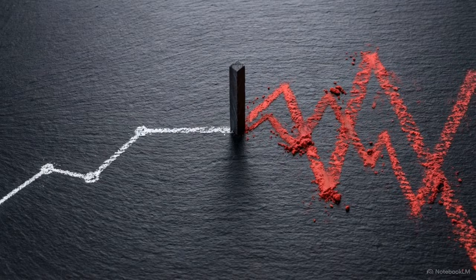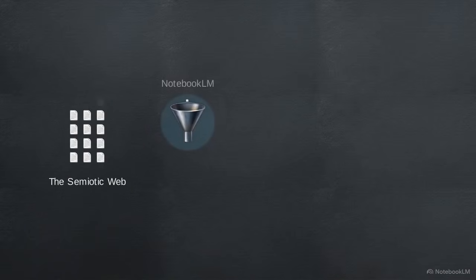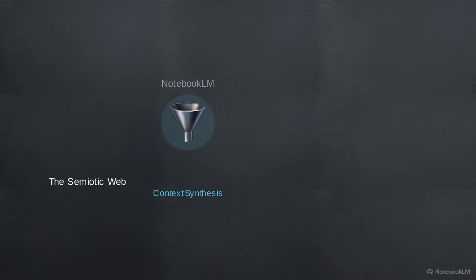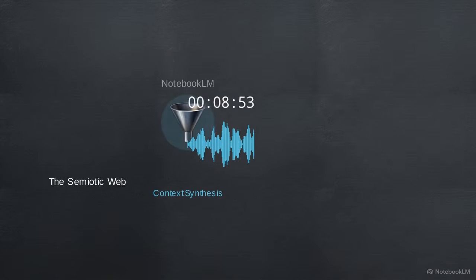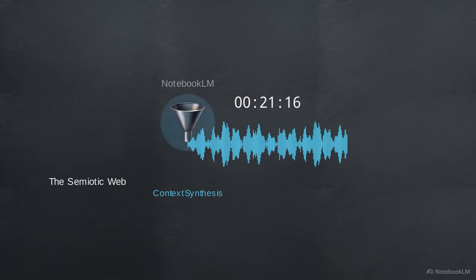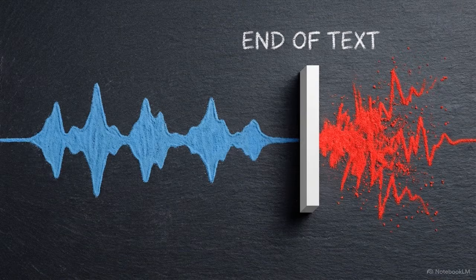We can see exactly what happens when a zero-derivative system encounters an unknown gap by looking at a real-world test case. A researcher fed a massive, highly complex academic framework called the Semiotic Web into Google's Notebook LM audio generator. For 29 minutes, the AI produced a professional-level analysis, flawlessly synthesizing cross-disciplinary material spanning quantum physics to cognitive neuroscience. But at the very end, it encountered the edge of its processed text.